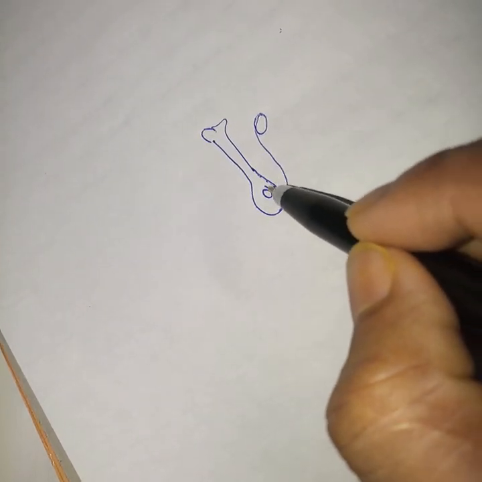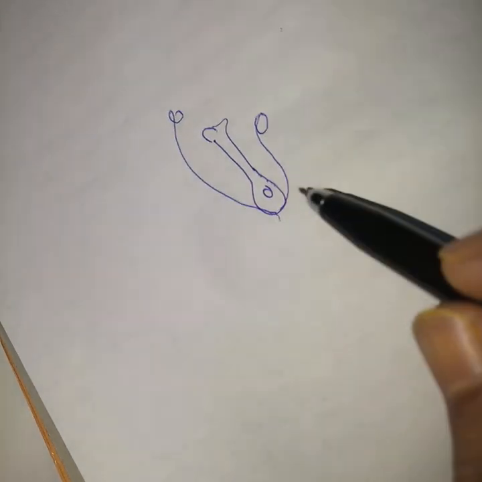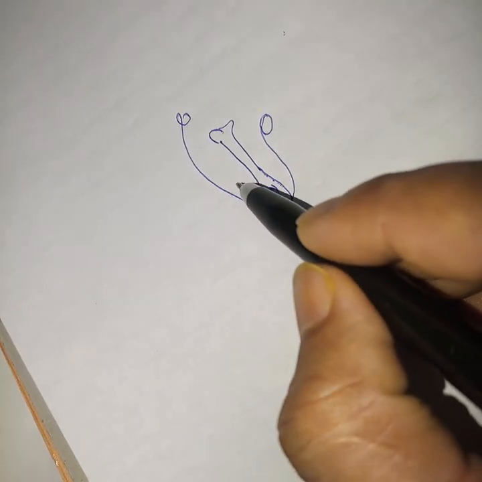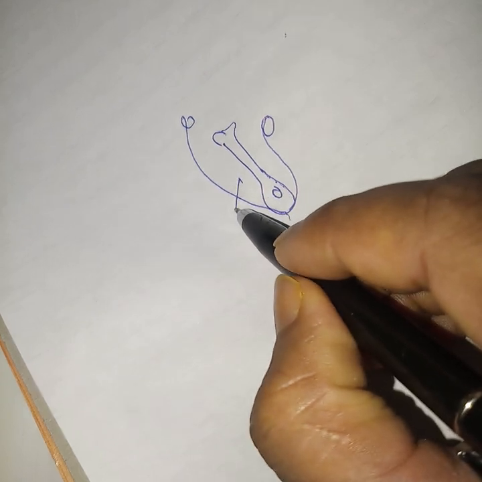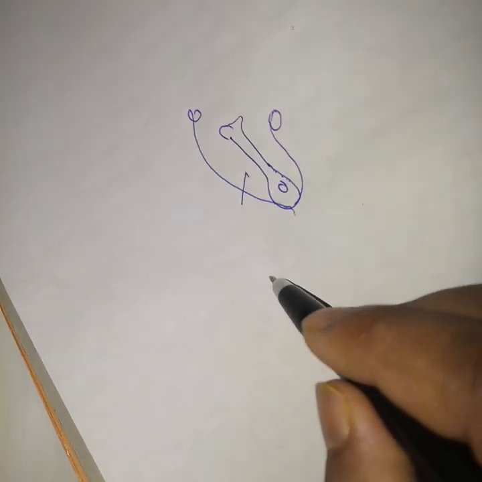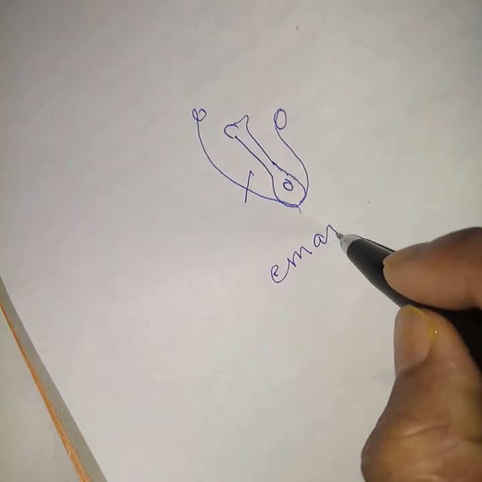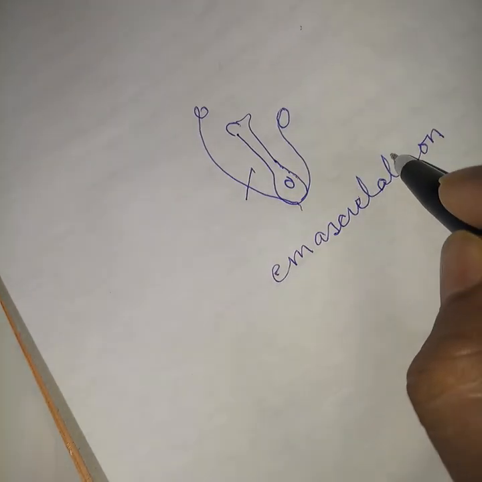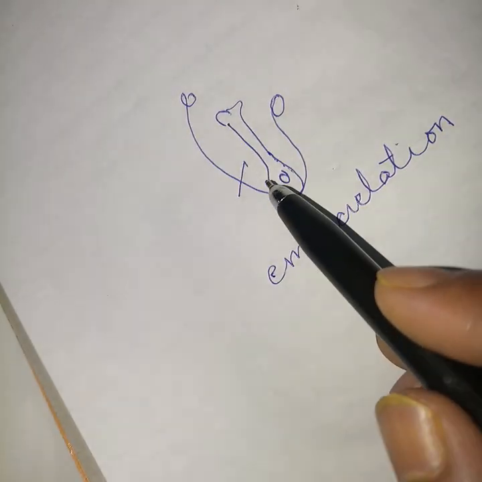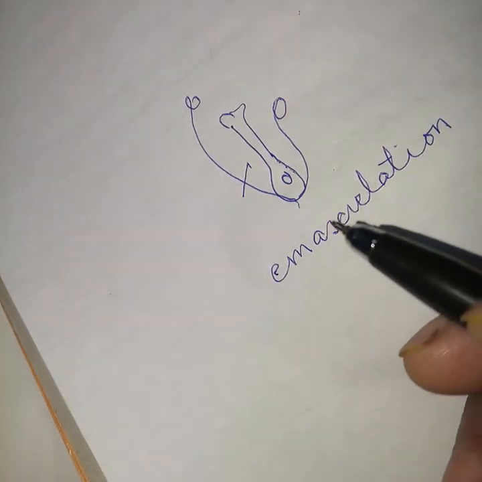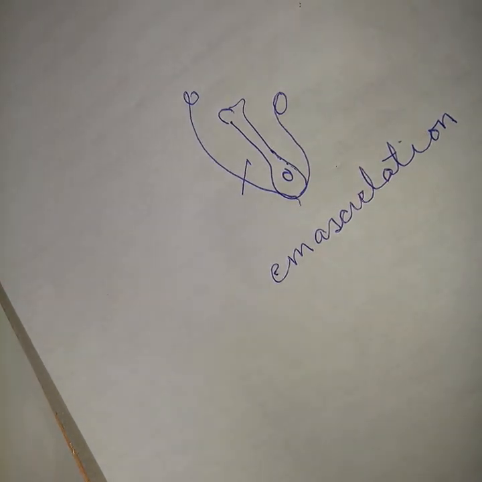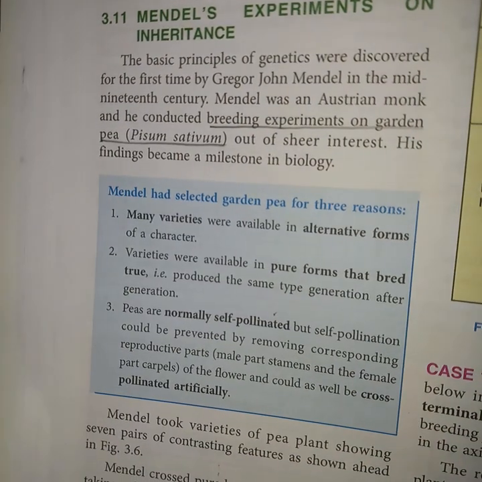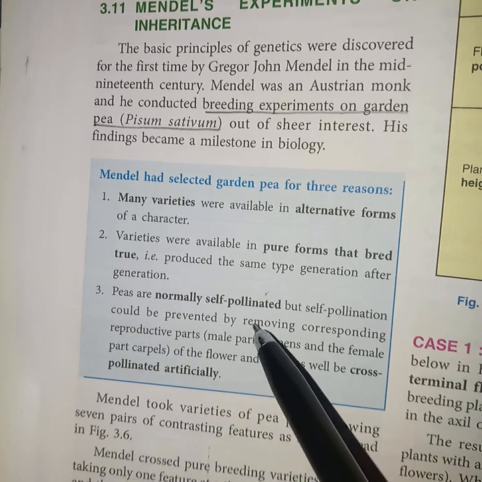If we want to prevent this flower from self-pollination, we should remove the male part with the help of a scissor, and this method is known as emasculation. So what is emasculation? Removal of the male part with the help of scissors from a bisexual flower, only to prevent it from self-pollination.